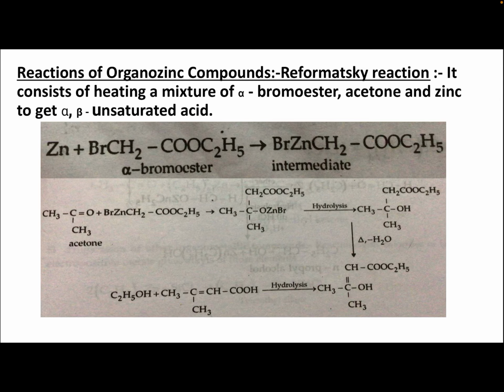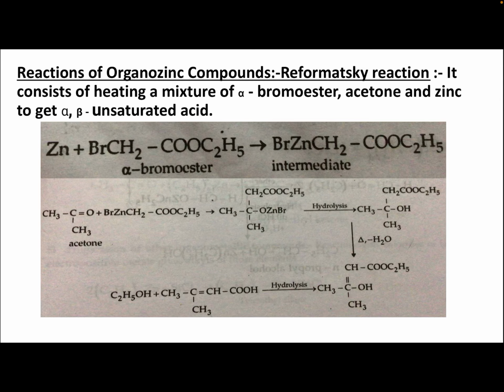Reactions of organozinc compounds: the Reformatsky reaction. In this reaction, a mixture of alpha bromoester, acetone and zinc is heated to get an alpha beta unsaturated acid. So what is the Reformatsky reaction? We are heating a mixture of alpha bromoester, acetone and zinc to get alpha beta unsaturated acid.